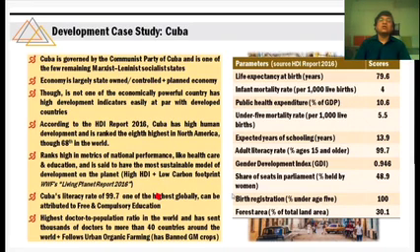Birth registration, 100% of births are registered. Forest area, ideally forest area should be 1/3 of the total land, and they are nearly having that. We can see that Cuba, even though it is not the largest economy, even in the Americas, still it is considered the most sustainable model of development. By whom? By WWF itself.